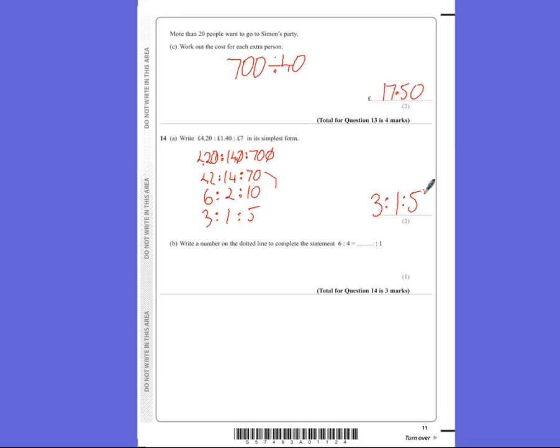It says write a number on the dotted line to complete the statement. 6 to 4 is equal to something to 1. So the 4 has turned into a 1. So to do that, we've got to divide by 4. So to get this number, we need to divide 6 by 4. And to divide 6 by 4, you get 1.5.